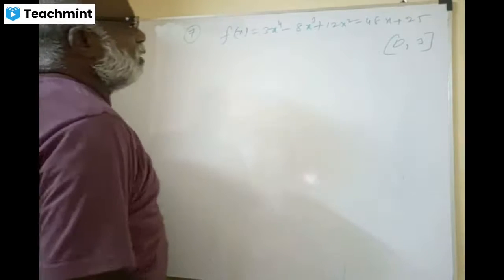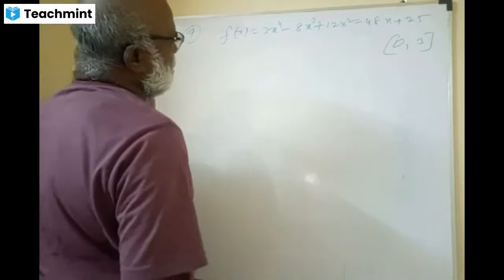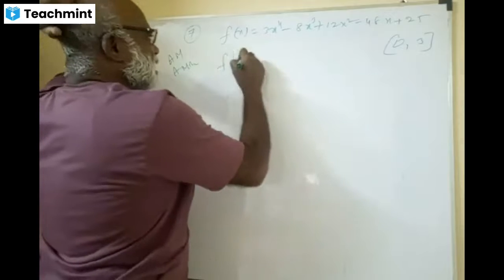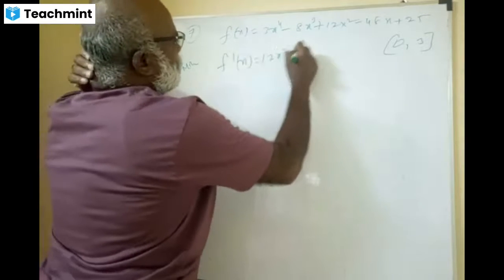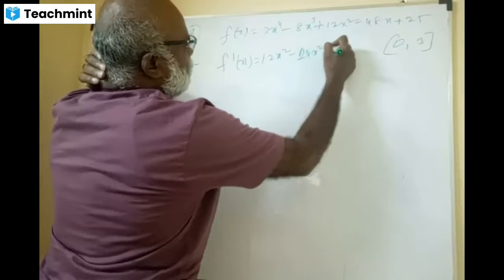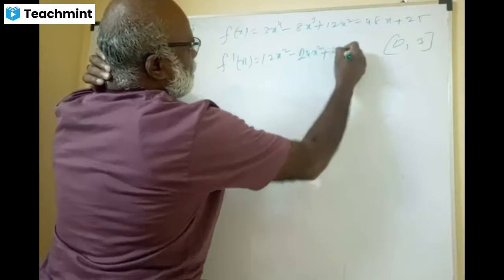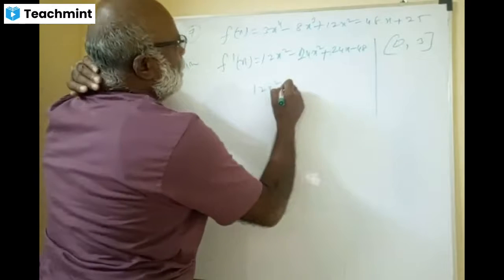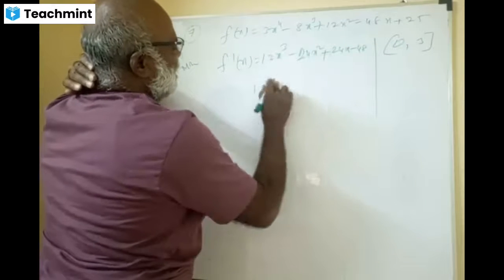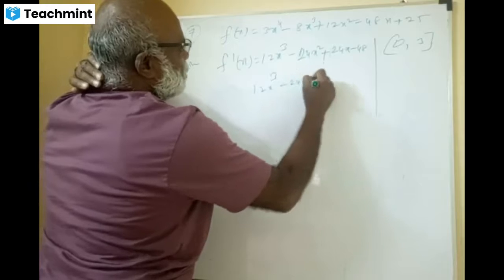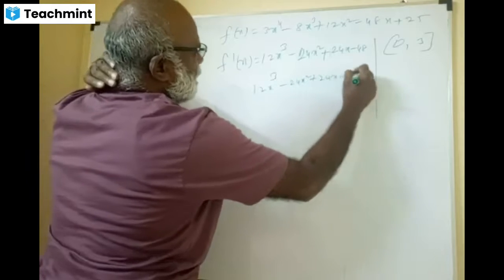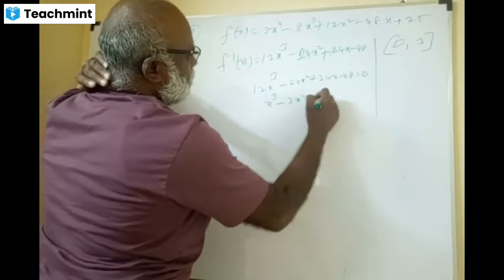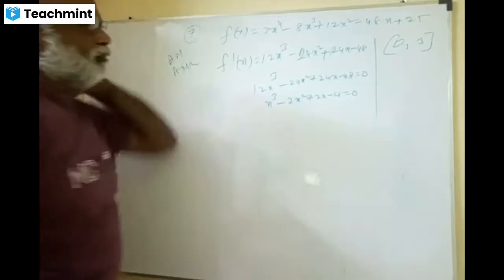So you want to find out the absolute maximum and absolute minimum. Once again, absolute maximum and absolute minimum. So f dash x equals 12x cube, sorry, 12x cube minus 24x square plus 24x minus 48 equal to 0. Divide by 12: x cube minus 2x square plus 2x minus 4 equal to 0.